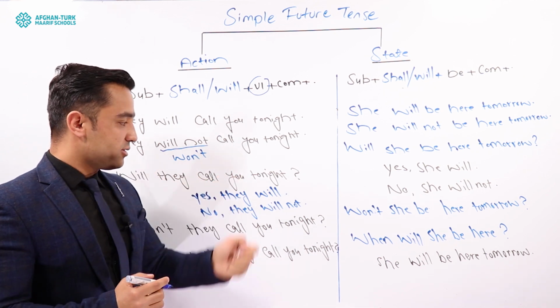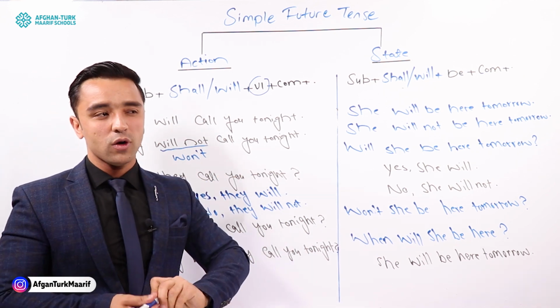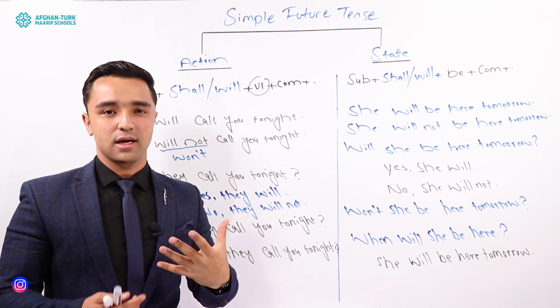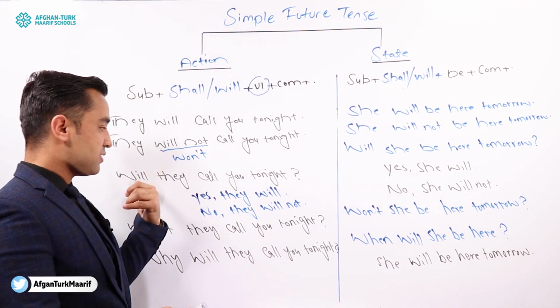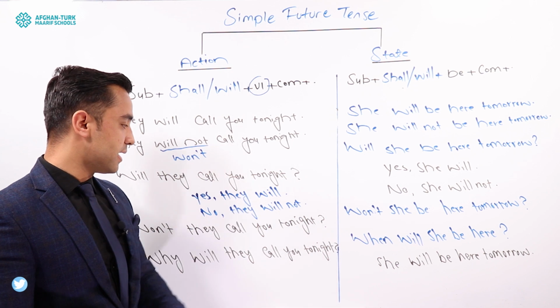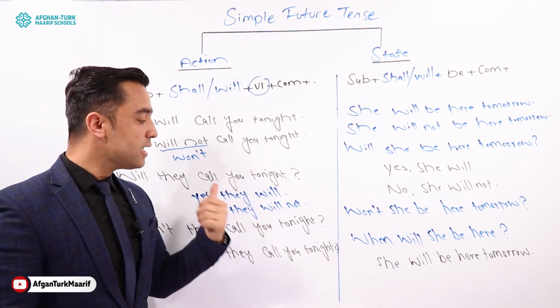Will they call you tonight? So this is the question form. If you want to ask about a future action, you can follow this structure. Will they call you tonight? Yes, they will. No, they will not.